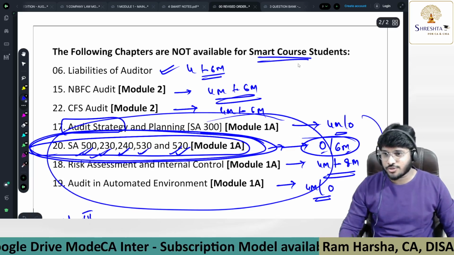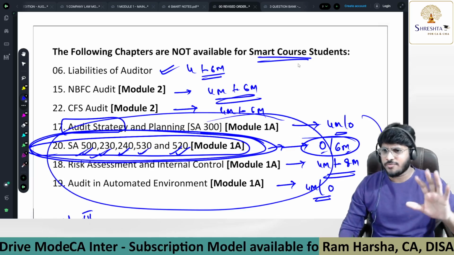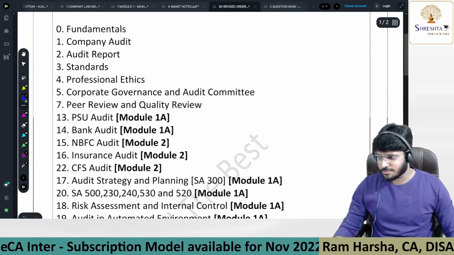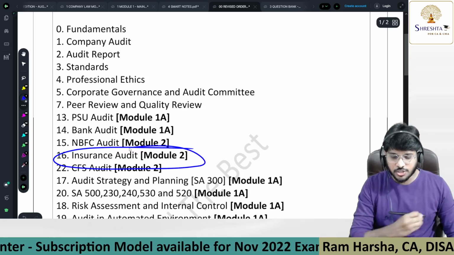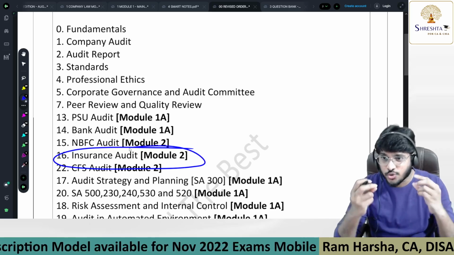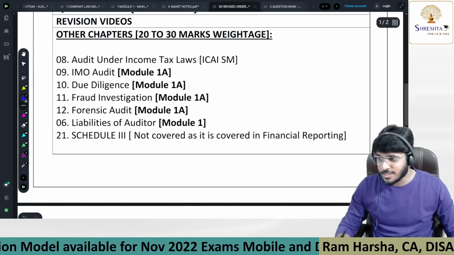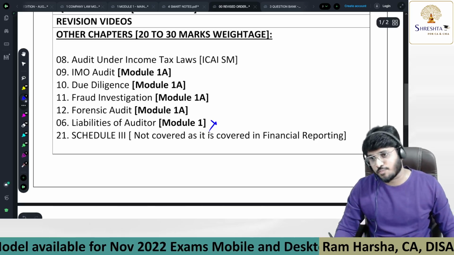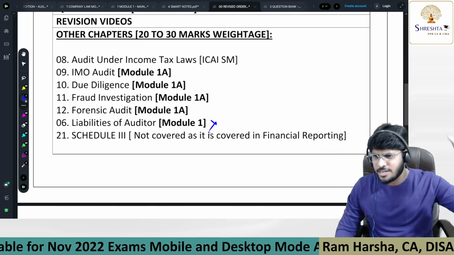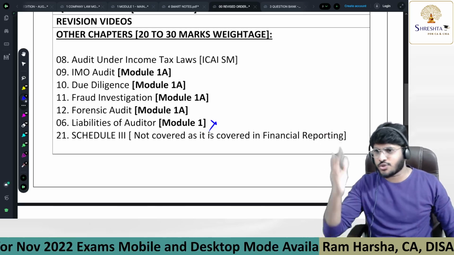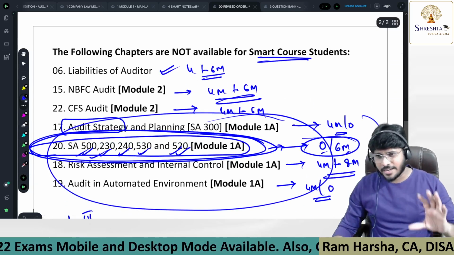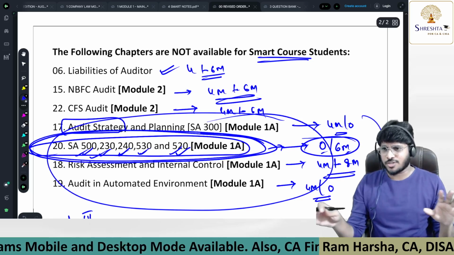What chapters will smart course students not get? I recently made one small update. Earlier, I would not provide insurance audit for the smart course. Now I have decided to provide insurance audit for the smart course. The liabilities of auditor chapter I have now withdrawn from the smart course. Instead, insurance audit is provided, which is a mandatory question of 6 to 8 marks.